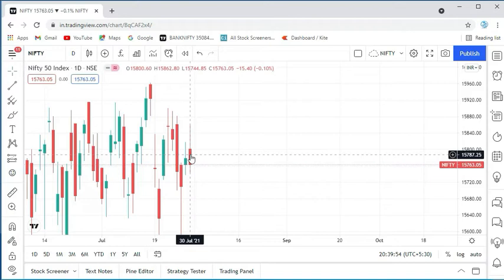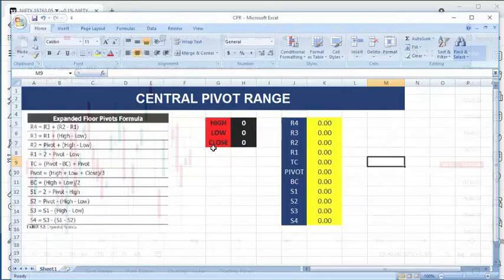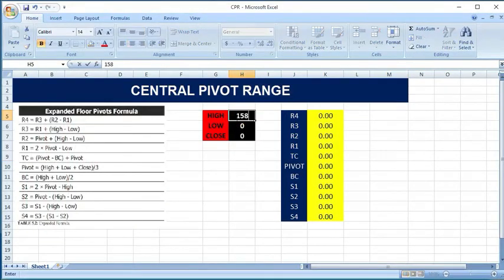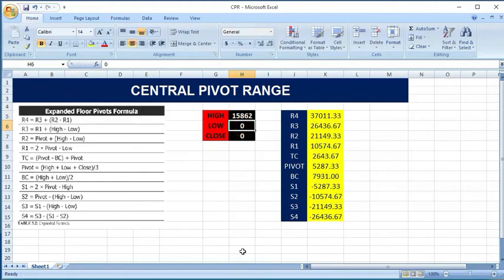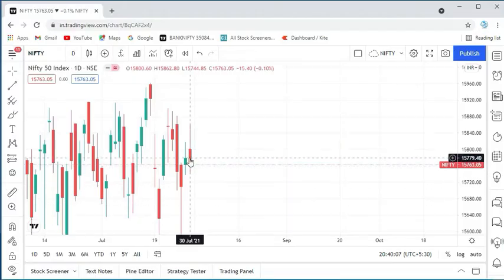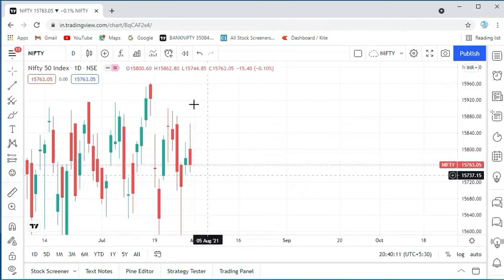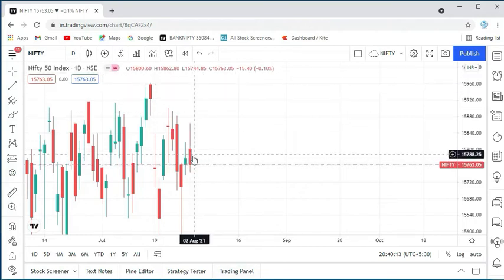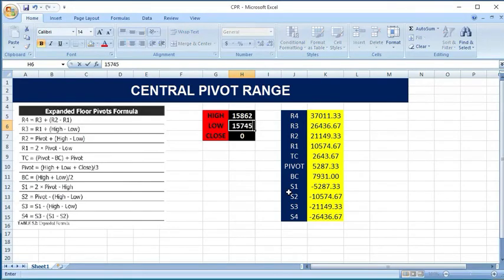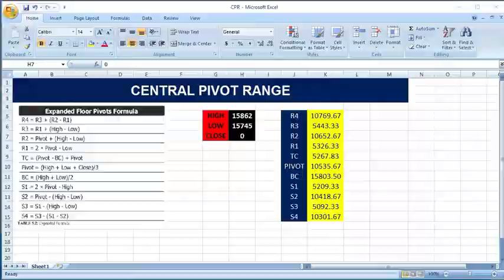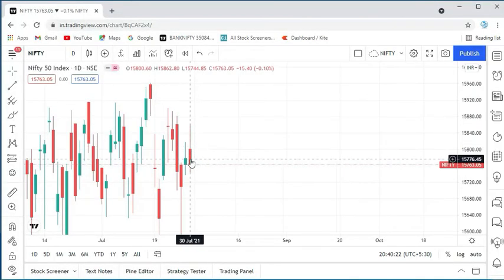I just go to the Excel sheet and fill in this value and find the CPR value. Okay, 15,862. Low is here, 15,745. 744.85 is 745. Then close is here, 15,763.